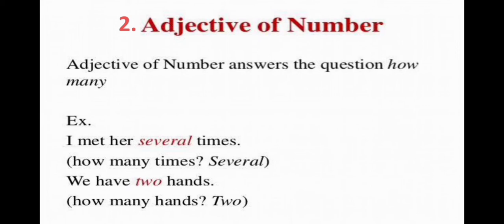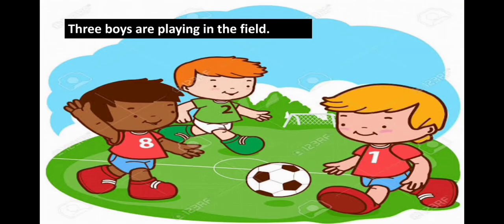Let's see the second one. We have two hands. So, in the same manner, two is also an adjective of number because it answers the question how many. Let's see one more example. Three boys are playing in the field. Which is the adjective of number over here? Well, boys is a noun and telling us about the number of boys is the word three. So how many boys are there? Three boys. So three is the adjective of number.